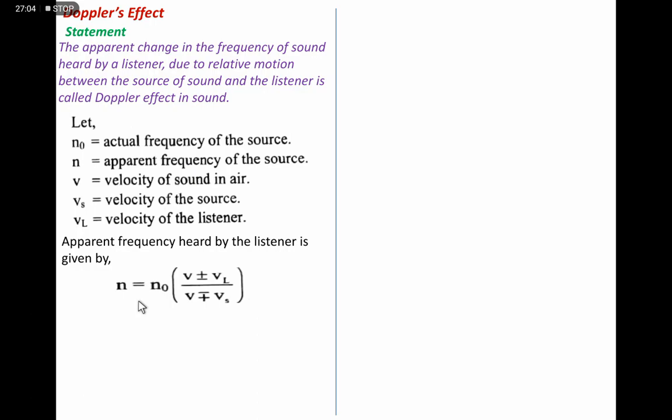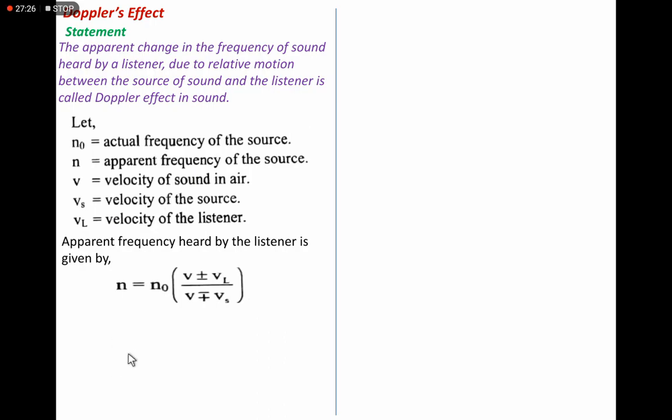If we consider the negative sign in the numerator and positive sign in the denominator, this ratio will be less and the apparent frequency decreases. The observer, that is the listener, and the source of the sound move away from each other.